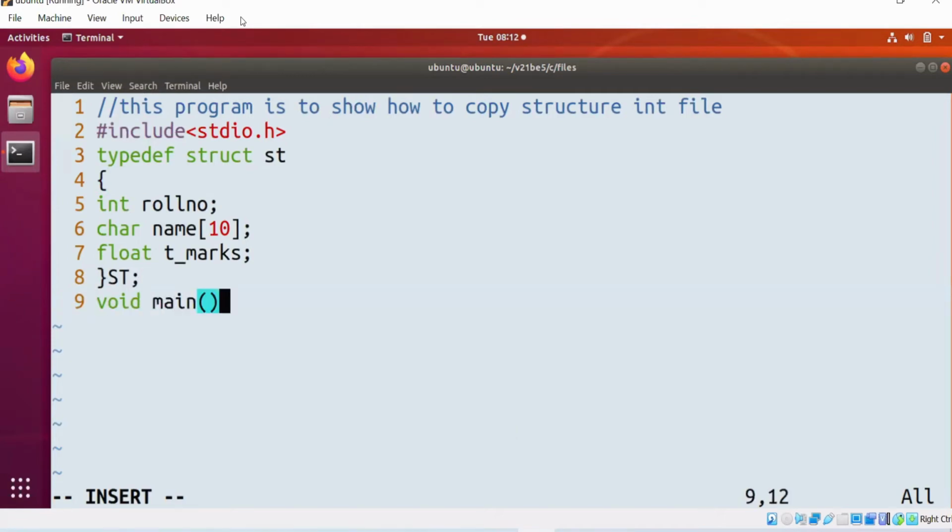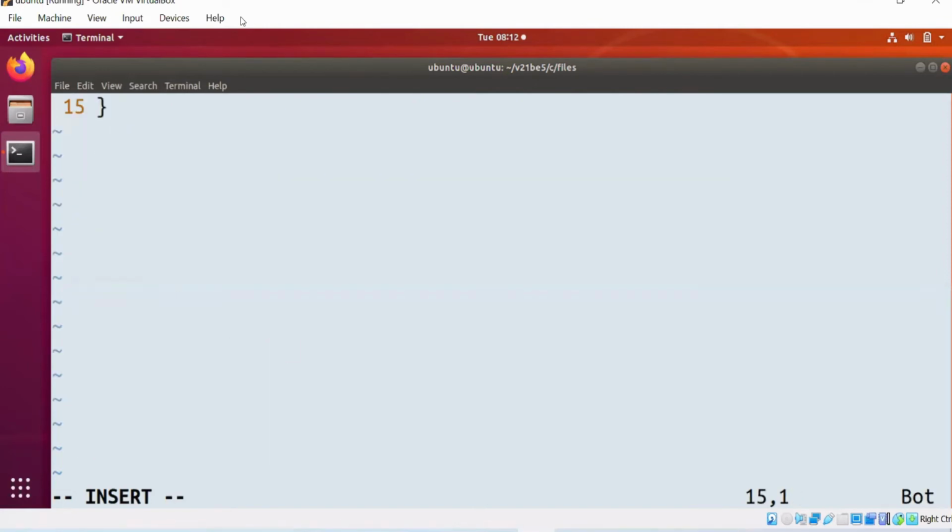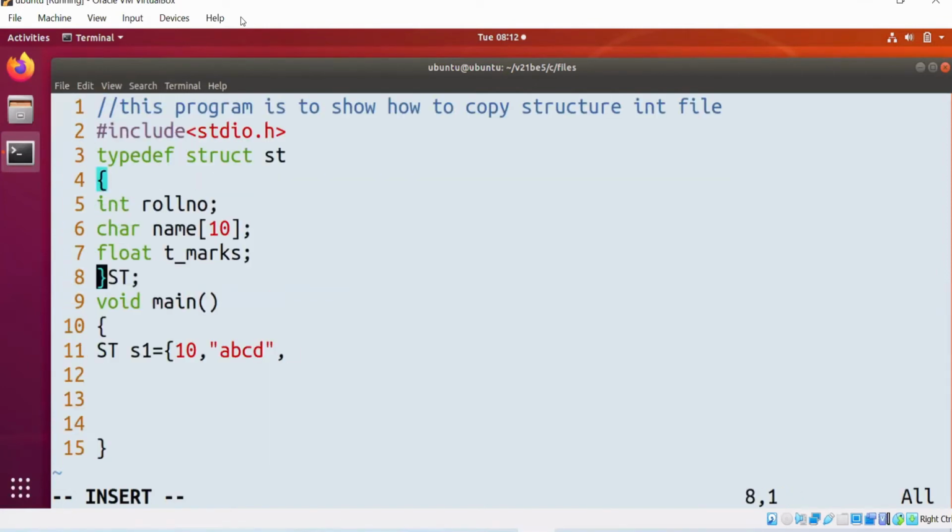Void main. Capital St s1. First is the roll number, second is the name, third one is the marks.